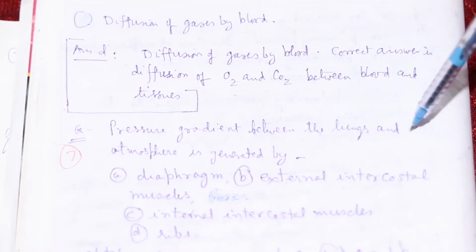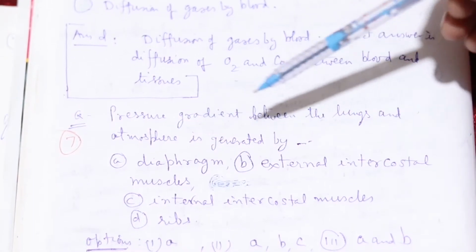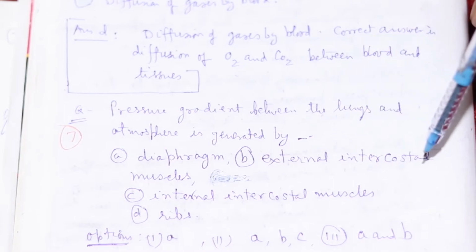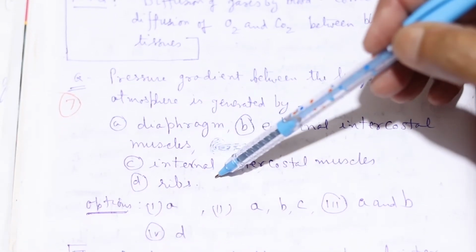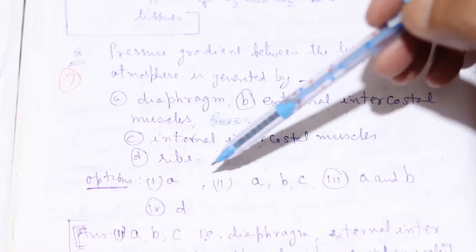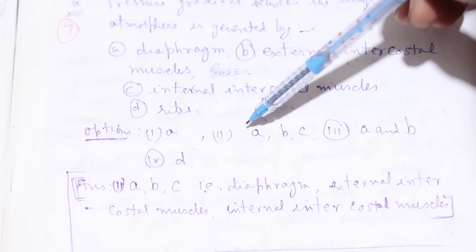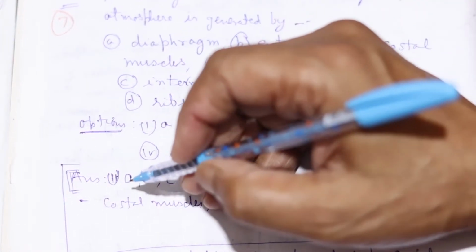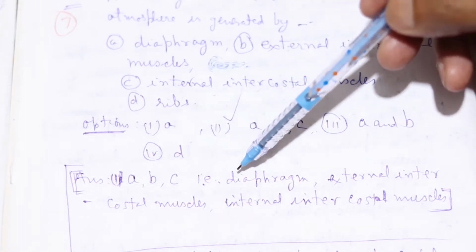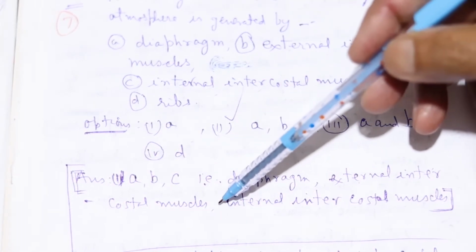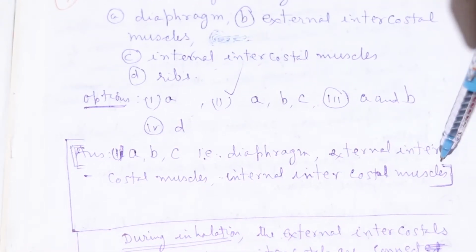Pressure gradient between the lungs and atmosphere is generated by the diaphragm, external intercostal muscles, internal intercostal muscles and ribs. Options are A, B, C, A and B, and none of these. The correct answer is A, B, C, that is the diaphragm, external intercostal muscles and internal intercostal muscles.